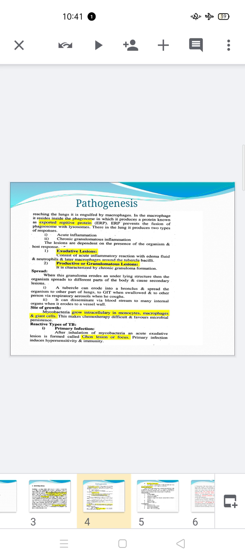Now the second lesion, which is called the granulomatous lesion or productive lesion, starts with the appearance of cell-mediated immunity.